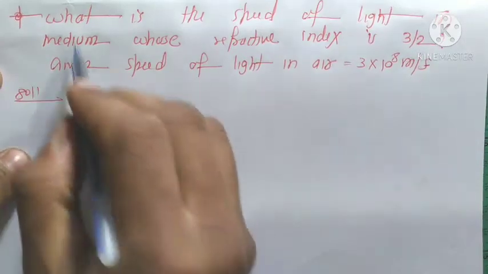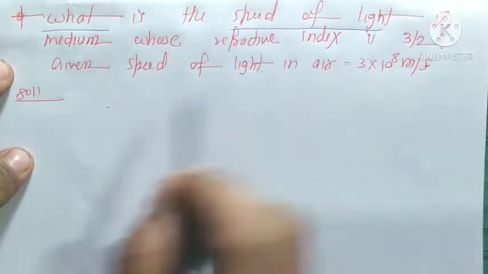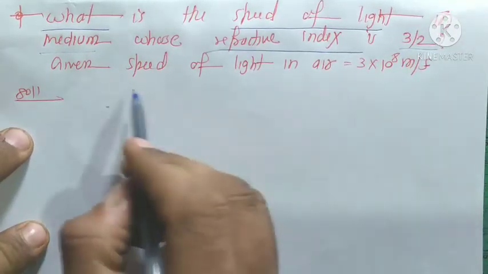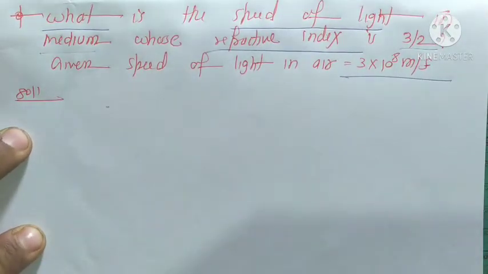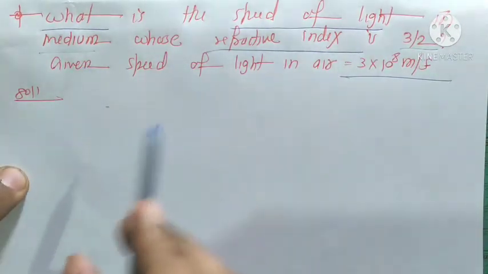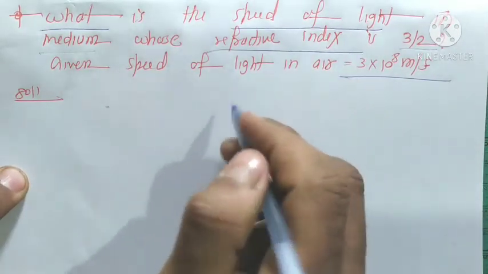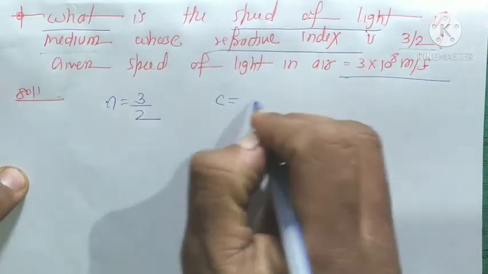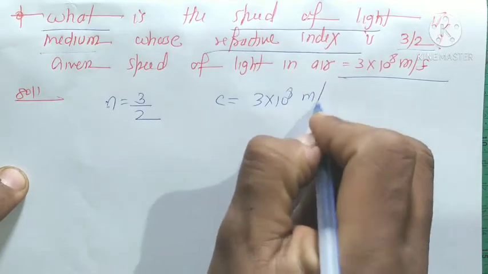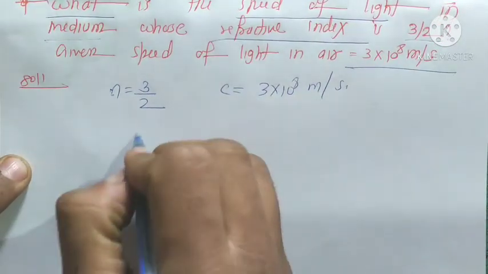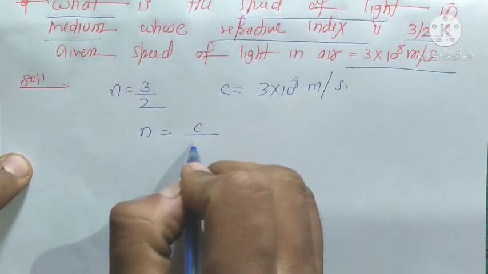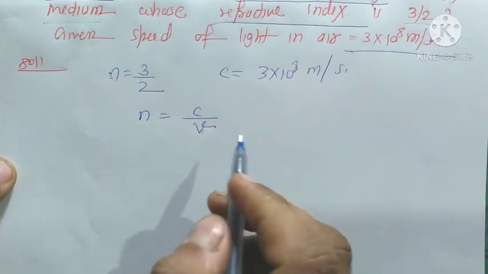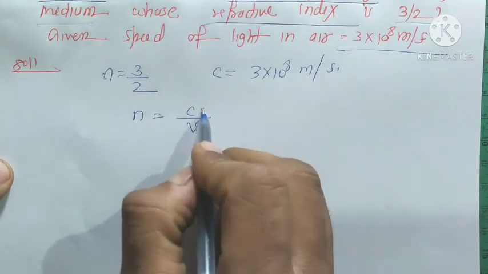So our numerical problem is here. What is the speed of light in a medium whose refractive index is 3 upon 2? The speed of light is already given here, so now we have to find the speed of light in the medium. The refractive index of the medium is given as 3 upon 2. The speed of light is given as 3 into 10 to the power 8 meter per second. We already know that refractive index is equal to the speed of light in air upon V, the velocity of light in that medium.